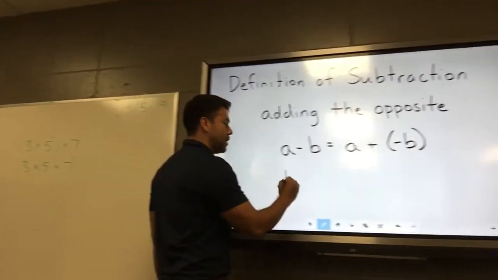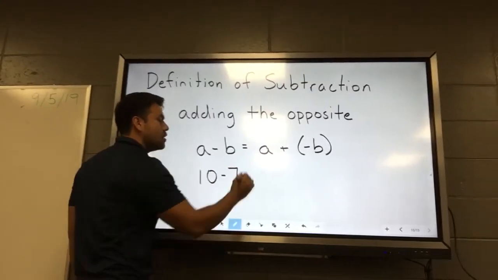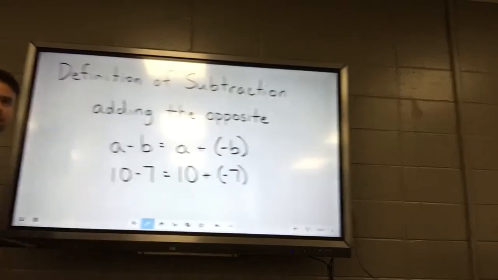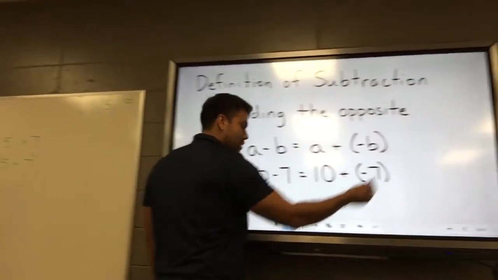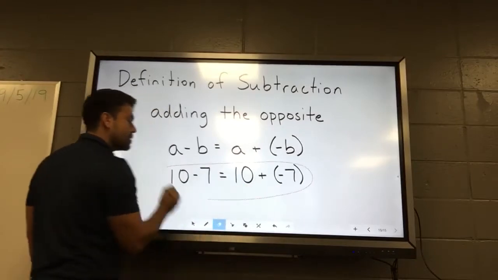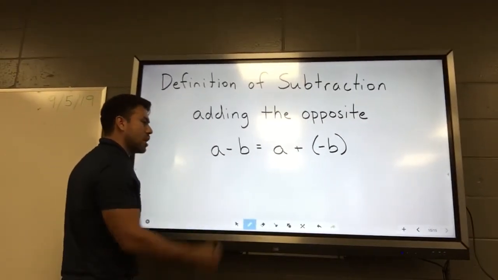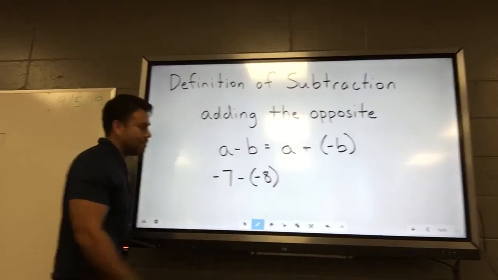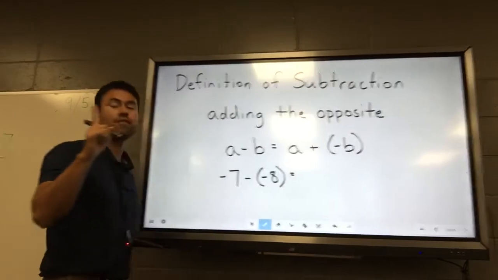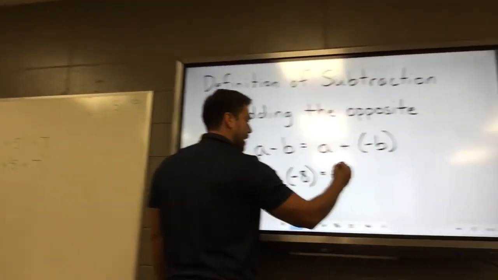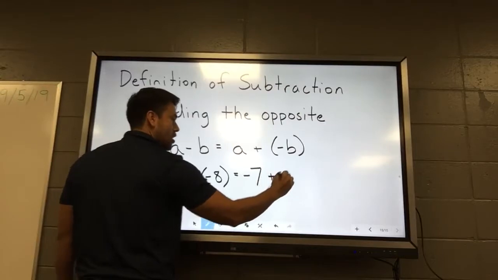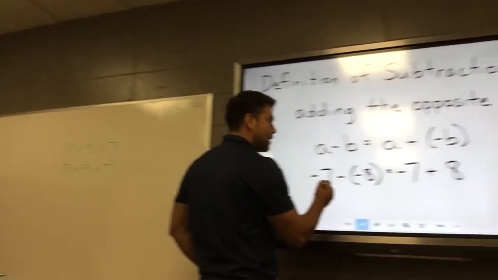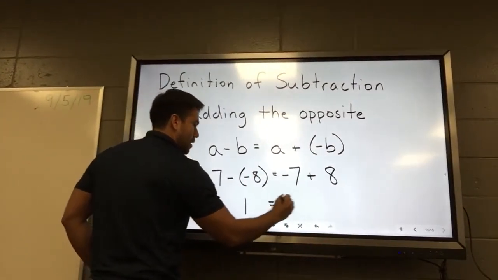So if I gave you this problem as an example, 10 minus 7, you don't have to say 10 plus negative 7. What's 10 minus 7? 3, okay? And what's 10 plus negative 7? 3. So it's the same thing, but leave it as subtraction. But if I had maybe negative 7 minus negative 8, you could see it that way, but a lot of you, even if you don't want to admit it, saw it as stay, change, opposite. What's negative 7 plus 8? 1. So what's negative 7 minus negative 8? 1.